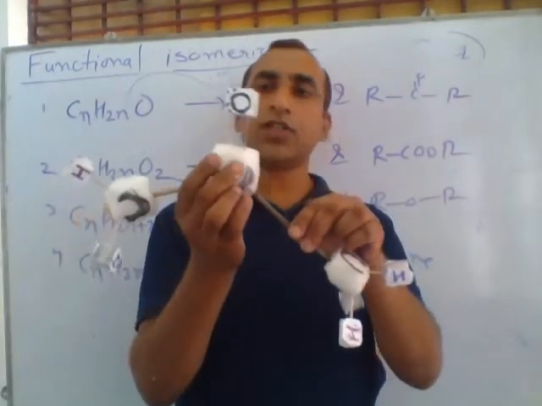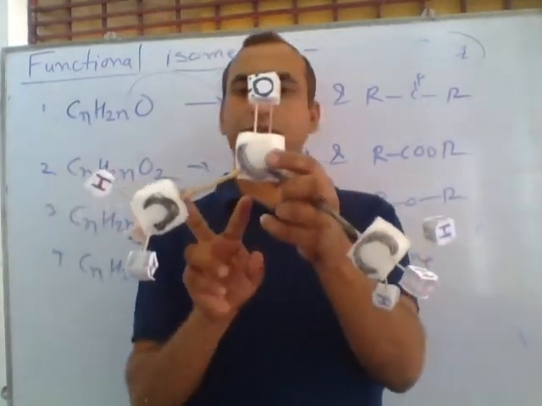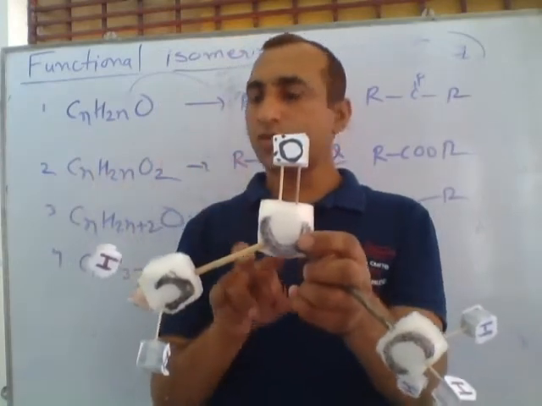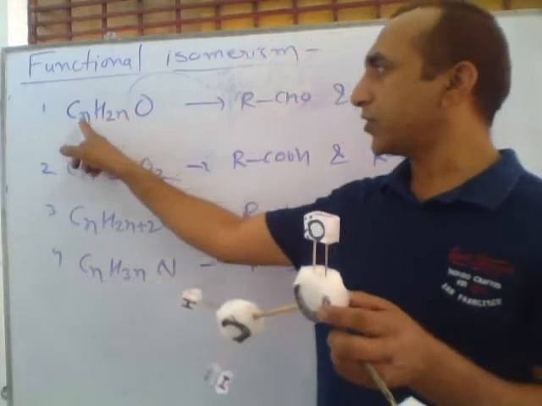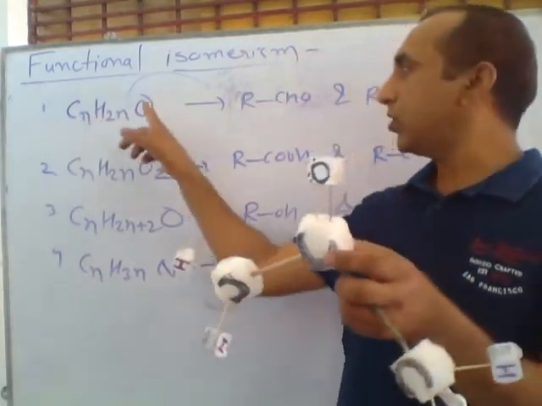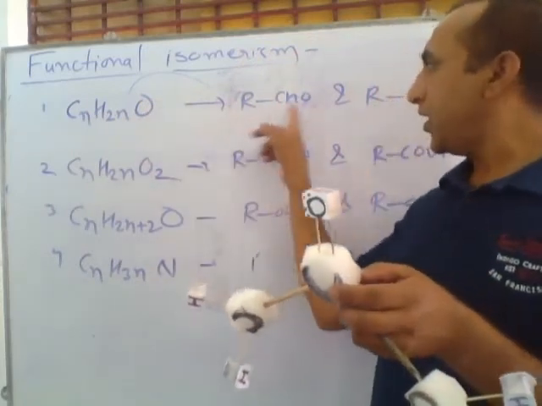This is called ketone. In ketone, there are two CH3 groups connected with the C double bond O. So ketone and aldehyde both have the same molecular formula, this type CnH2nO, with a single oxygen with double bond, due to the 4 valency of carbon, existing in aldehyde and ketone.